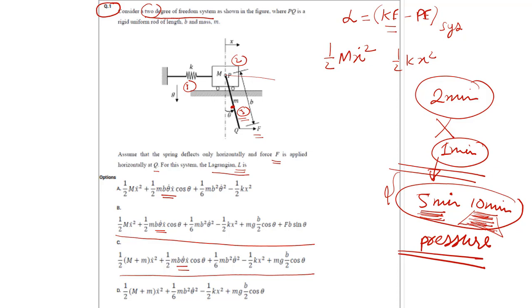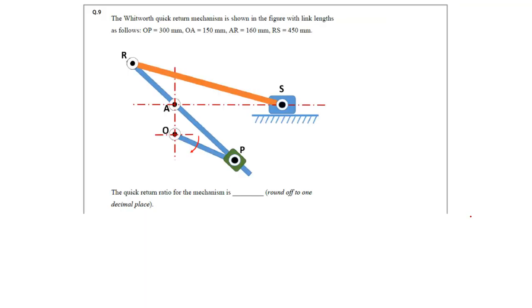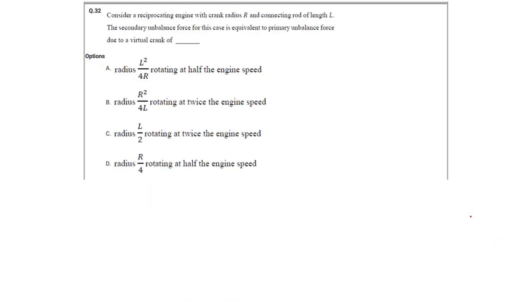There are around 5 questions asked in theory of machine, and other questions are very simple. We will see. Okay, so like this, we'll move to the next question. Now let's suppose we have left this question in 2 minutes. Now we'll move to the next question. This is question number 9. It's a very simple question. This question you can solve in a single line.